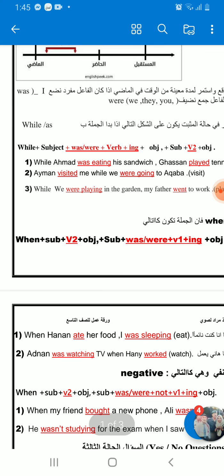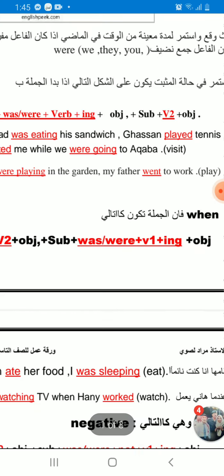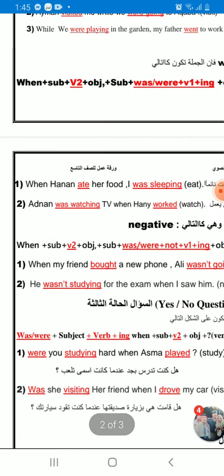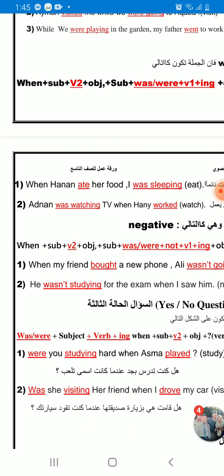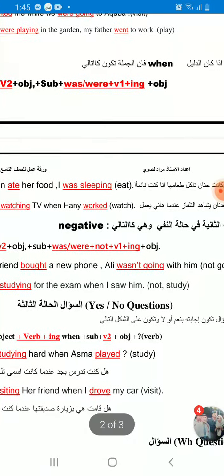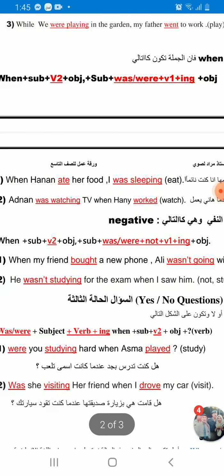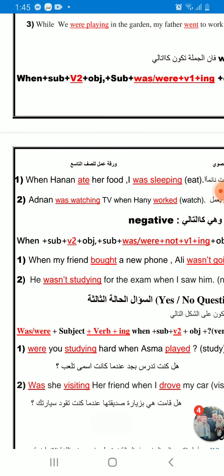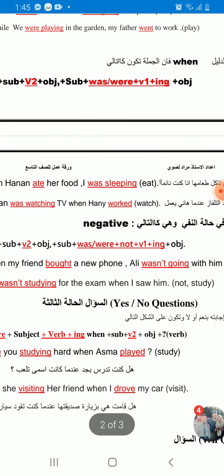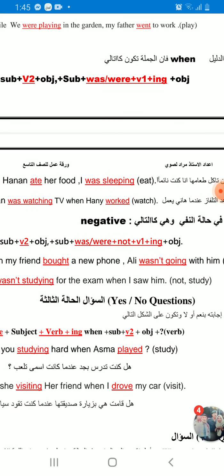Okay, for example: when Hanan ate her food, I was sleeping. When subject verb 2, after the comma we will put what? Was, because we deal with this as singular, so was sleeping.